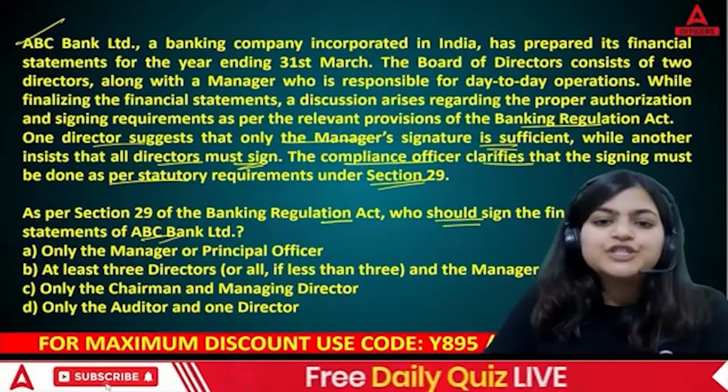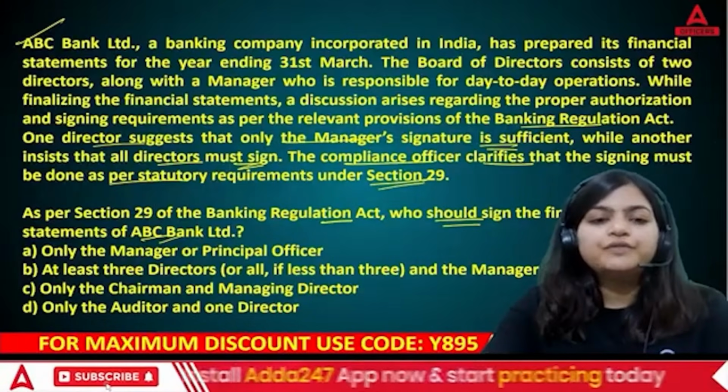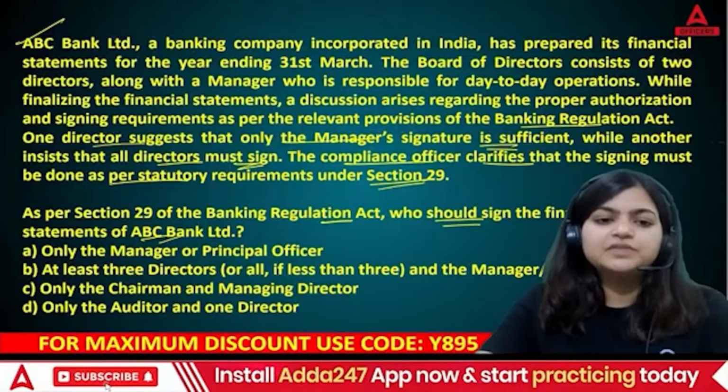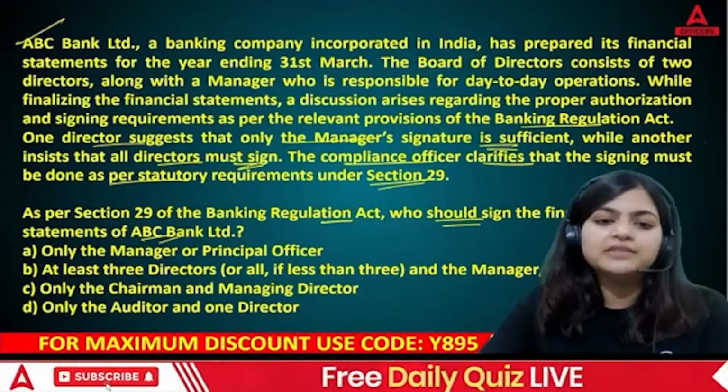Yes, everyone. So, now it's your turn. You need to tell me here which option is correct. Yes, take your time, read this question again and identify the right answer.